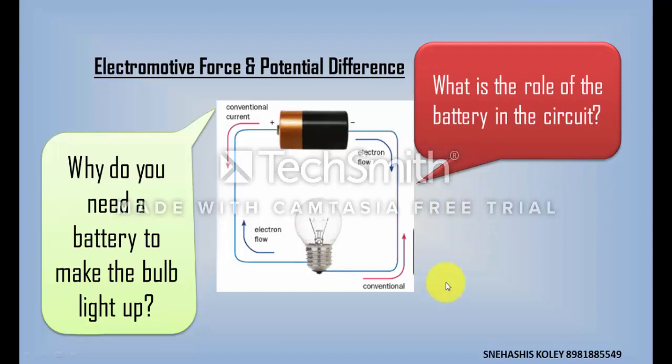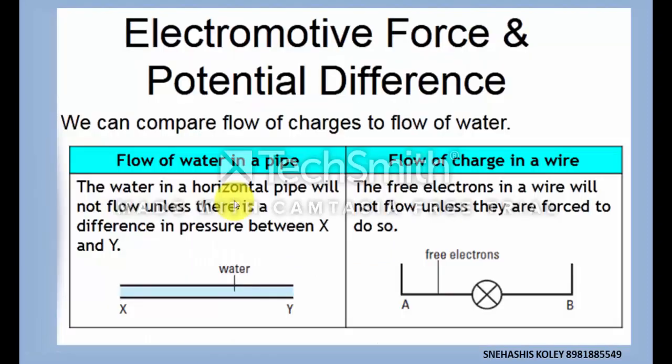What is the role of battery in the circuit? The battery is used in this circuit as a voltage source. Now here are two figures. In one figure it is shown that a pipe, and within that pipe water flows from X to Y, and here is a figure in which free electrons are moving from point A to point B.